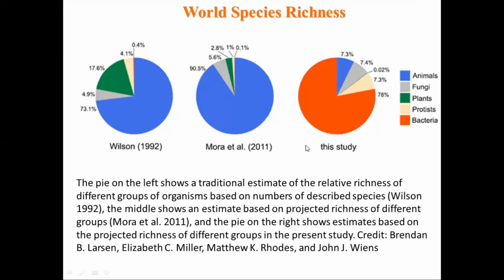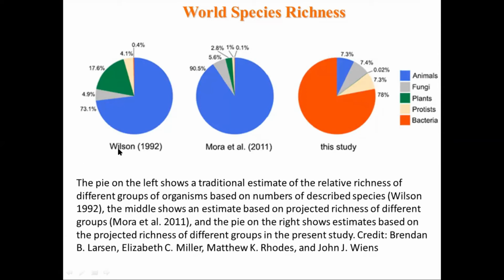So when we move to the species richness, in the world species richness, you can see the pie charts. So this is 1992, this is 2011, this is the present study, recently 2017, 2016, like that.